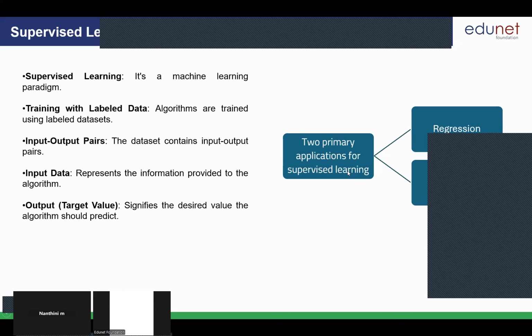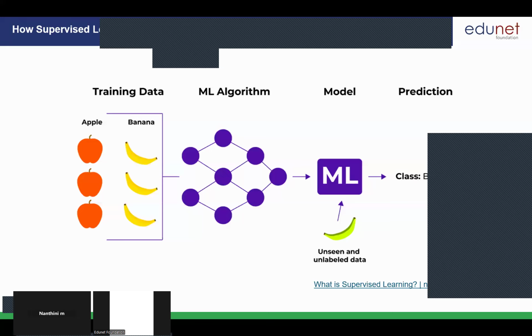Now coming to supervised learning, as I mentioned earlier, we have two different types, regression and classification. We will be focusing on the label-based training process in these steps. How does supervised learning work? We will be feeding the machine both the input and the output. What is the input here? What is the output here? Can anyone tell me?